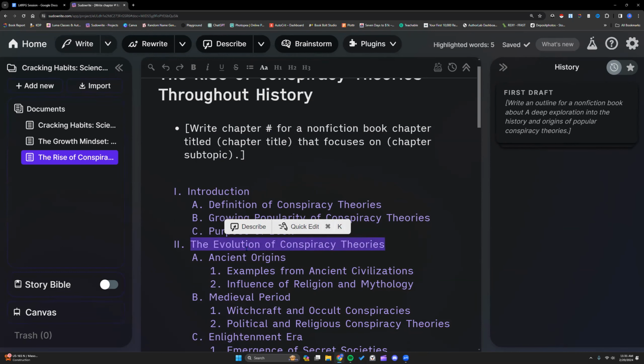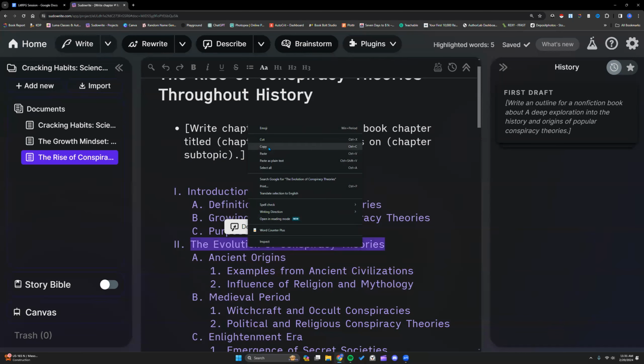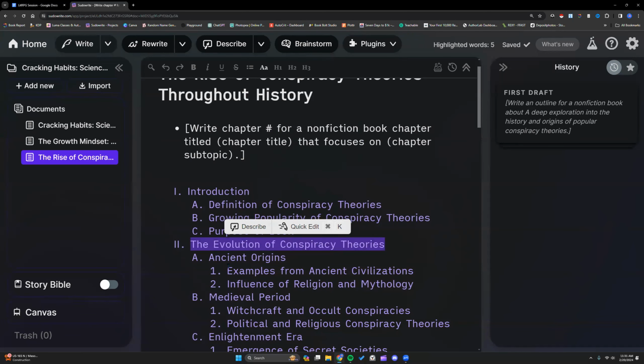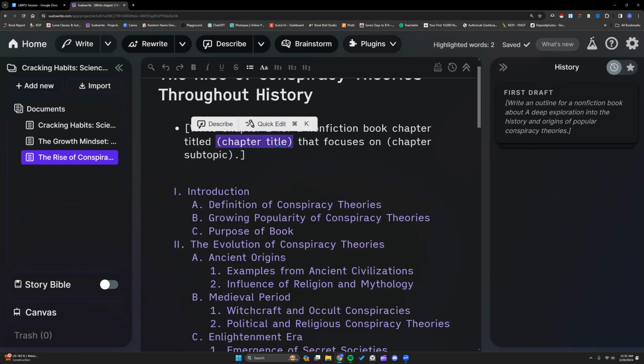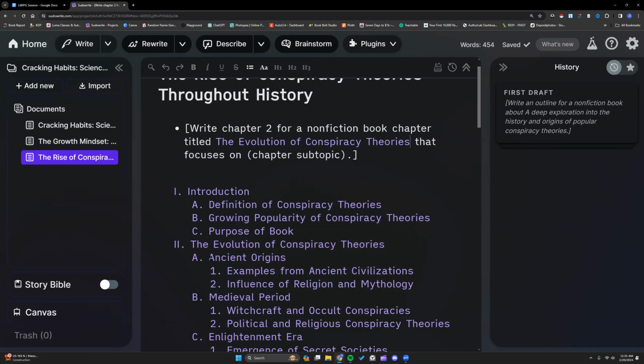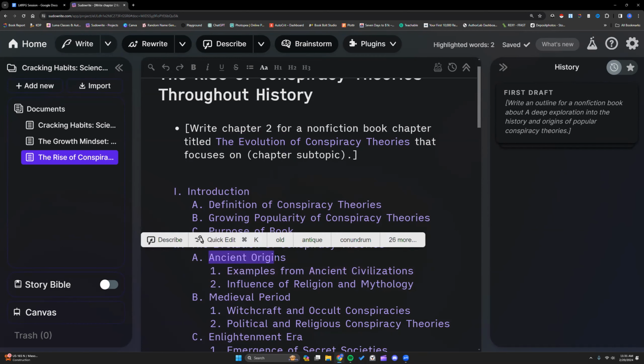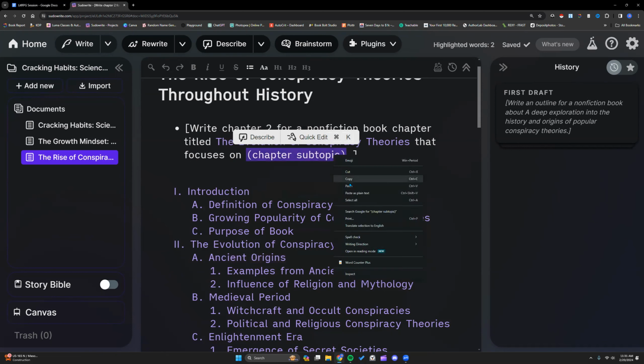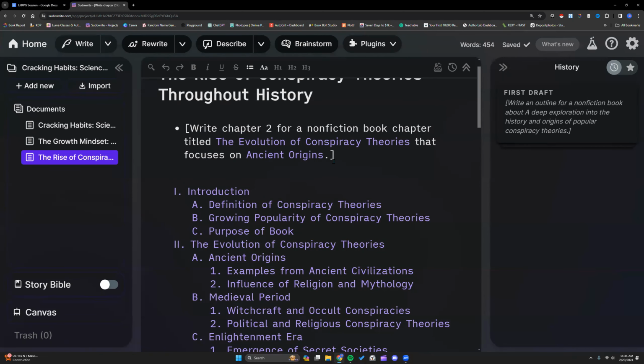I can tell it. Let's see. And you don't have to divide it into 2, like I said. So I can just say, write chapter 2 for a nonfiction book, chapter titled that focuses on. Actually, I would like to do it this way. But again, work with that prompt and create it however you want. It focuses on. That would be the prompt I would now take into First Draft, and I would repeat this process for all of the chapters that I wanted to work with.